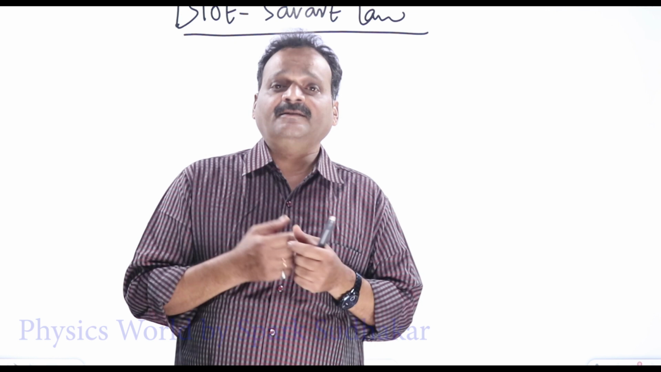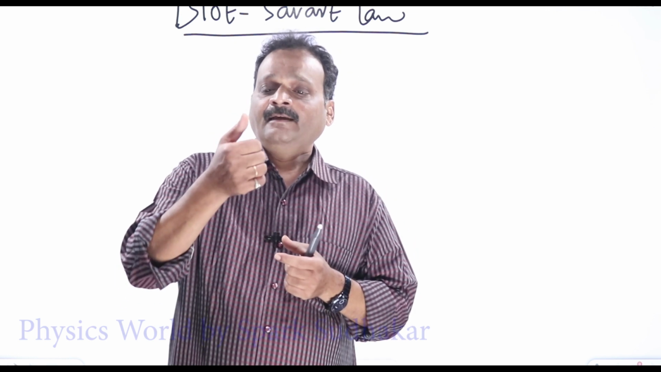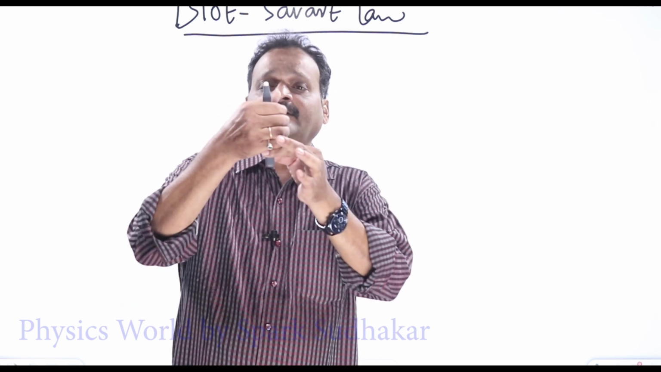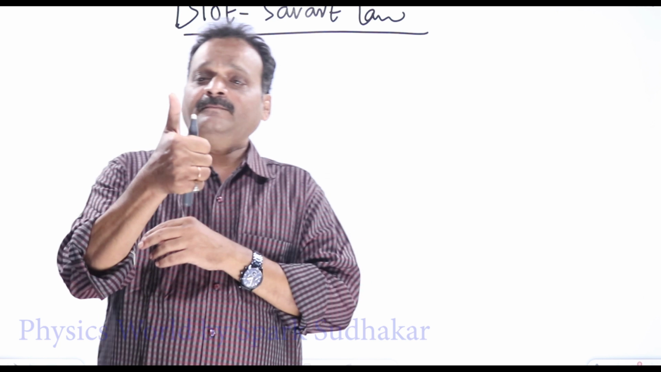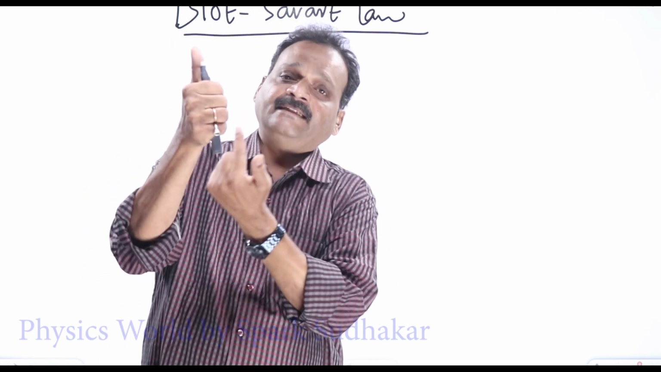What is the direction of the magnetic field? It is given by Ampere's right hand rule. What does it say? Hold the current carrying wire in your right hand with the thumb in the direction of the current. Curling right hand fingers will give you the direction of the magnetic field.